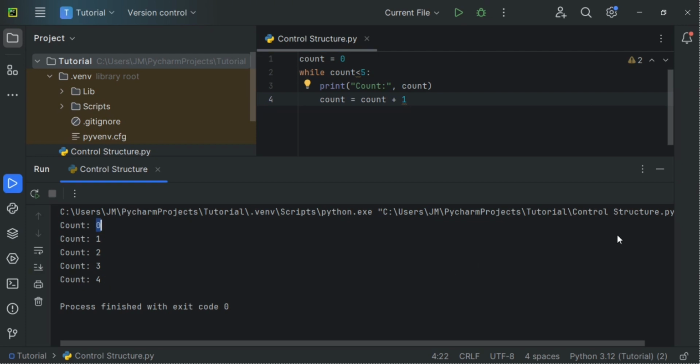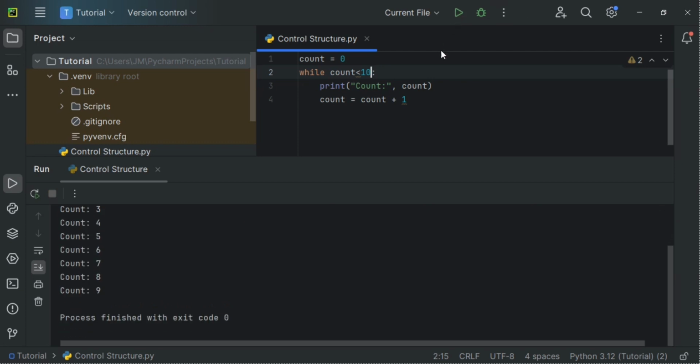In this example, the loop keeps printing the value of count as long as it's less than 5. We increase the value of count by 1 in each iteration until the condition becomes false, therefore stopping the loop. So in here, the program cannot count more than 5 because in our program it states while count is less than 5. But if we change it to 10, click on run, it will count 0 to 9. That's how it works. Now let's move on to for loops.